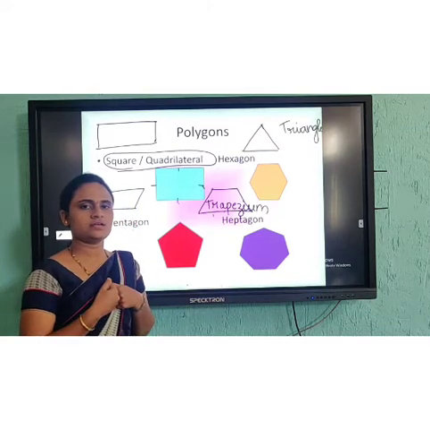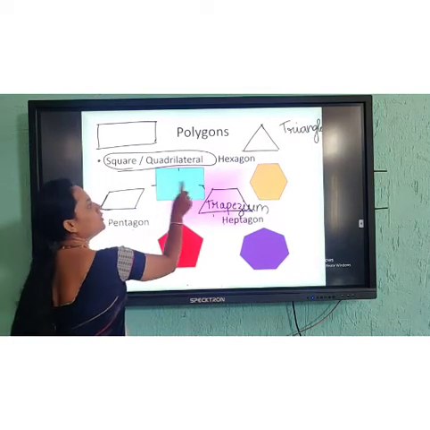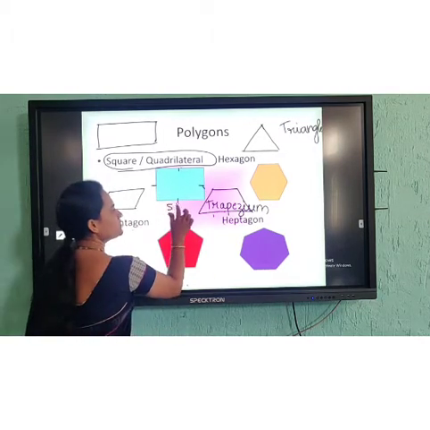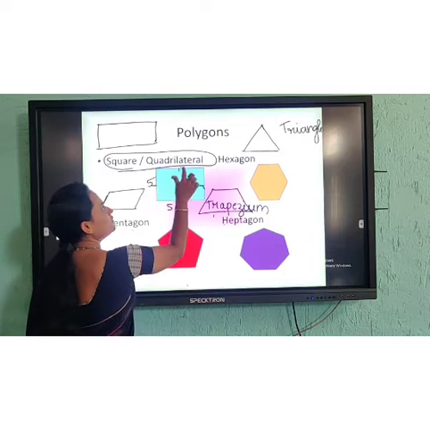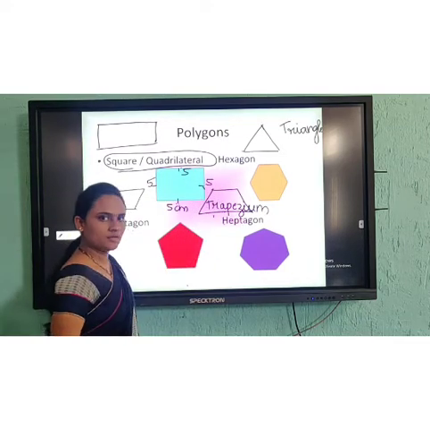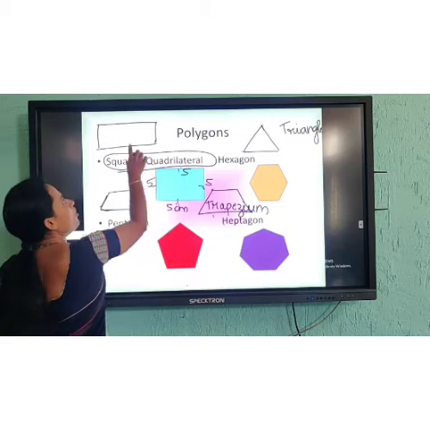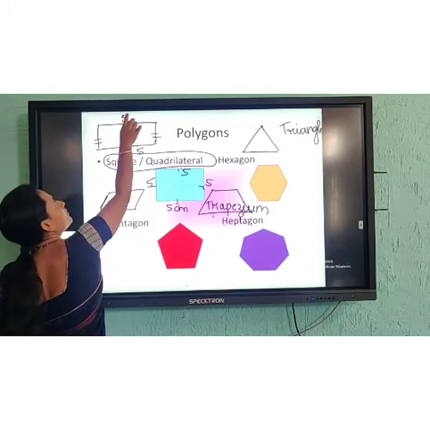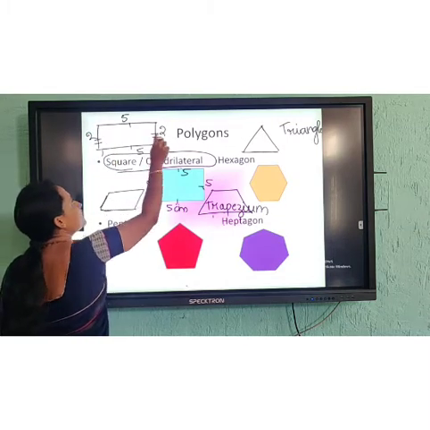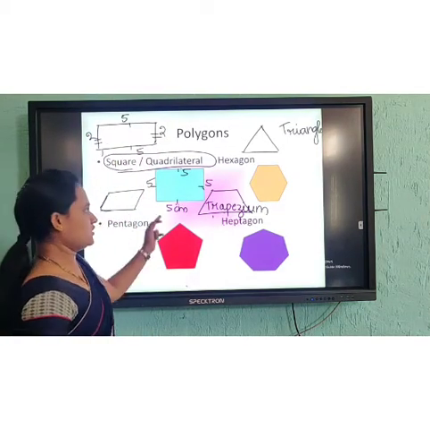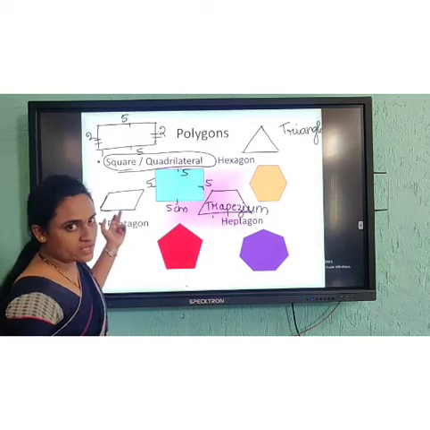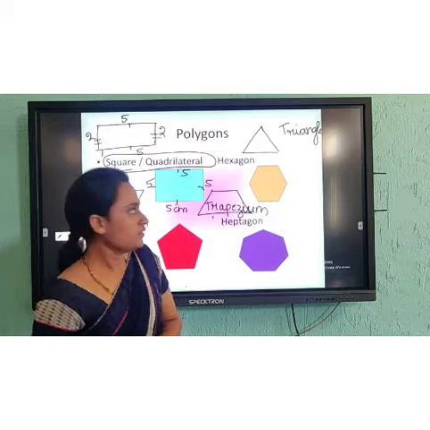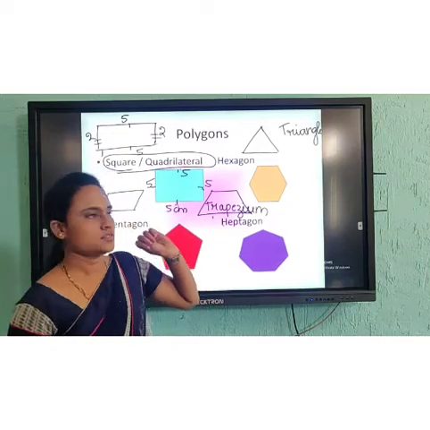In a square, all the sides will be equal. If this is 5 centimeters, this is also 5, this is also 5, and this is also 5. In a rectangle, opposite sides will be equal. This is 5, so this will be 5. This is 2, so this will be 2. In the same way, the trapezium and parallelogram also have different properties, which we are going to learn in this academic year. Clear? Now you know about the 4 sides.